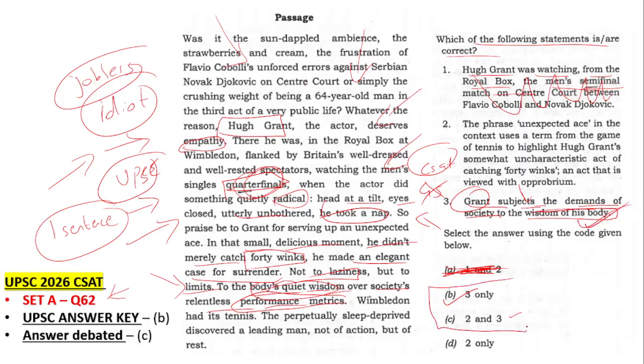So again, we are shortlisted with this, the 2 debatable thing. UPSC gave the answer as 3 only, because UPSC is telling 2 is wrong. So let's see the 2. The phrase unexpected ace.